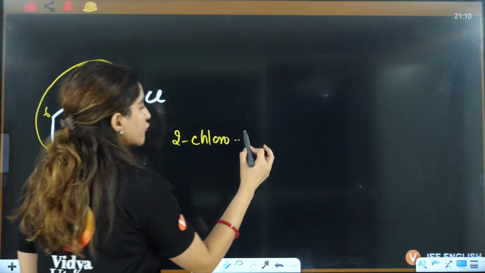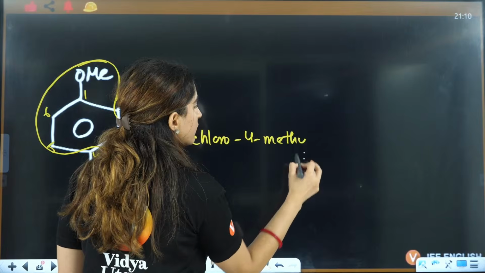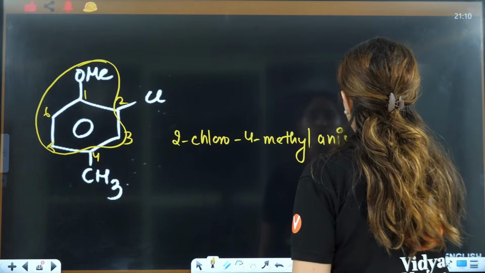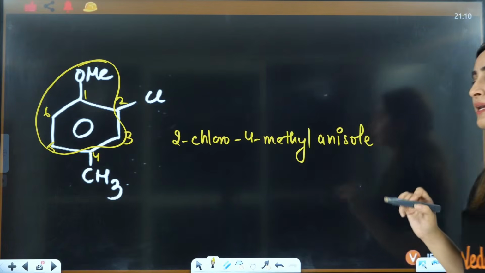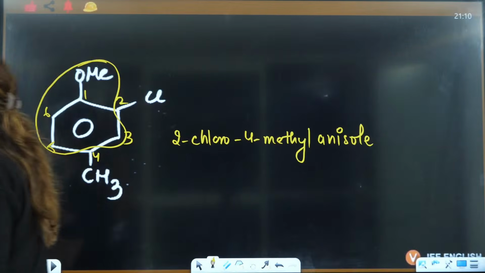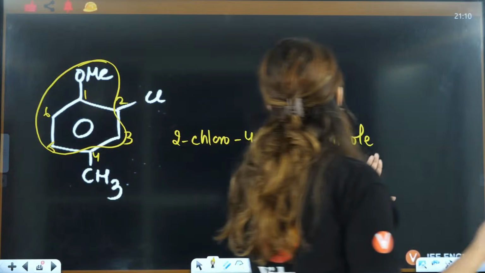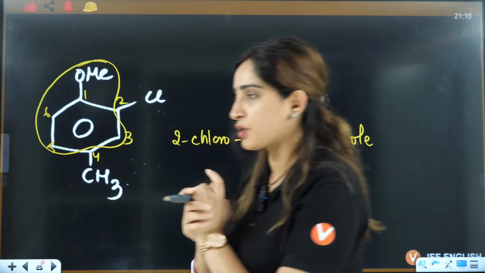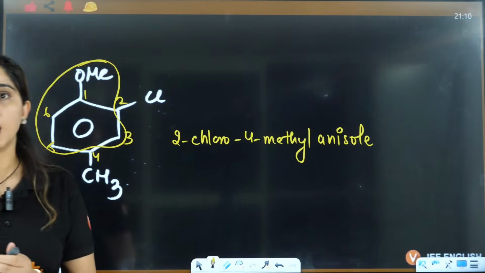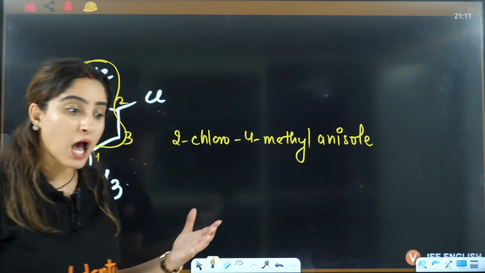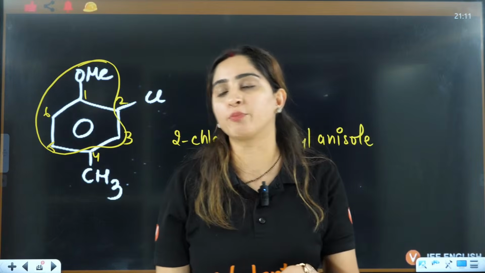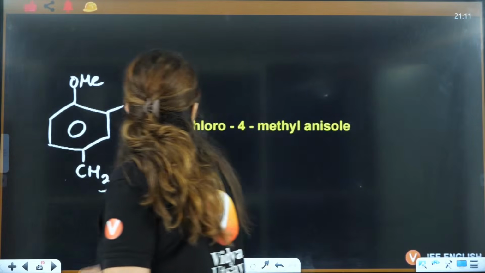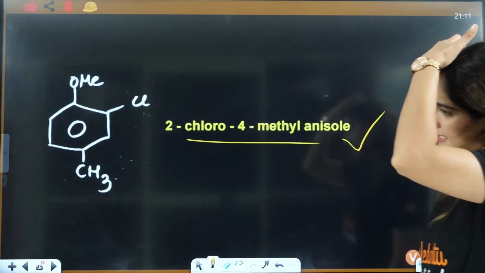2-chloro, then you have 4-methyl, so 2-chloro, 4-methyl, and this is anisole. OMe is nothing but anisole, and that's how you're going to answer this. Anisole is a common name, so you can write directly the common name that is very famous. For example, you can choose phenol, you can choose toluene. So that's how you can add common names into IUPAC naming. This one is methoxy, right? Understood?